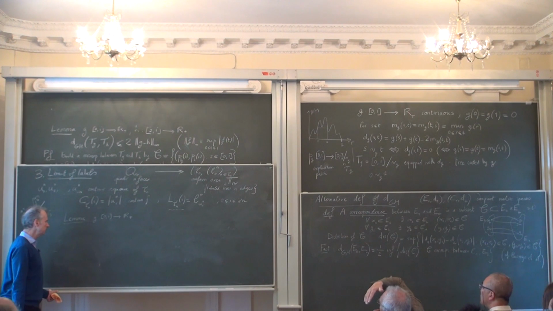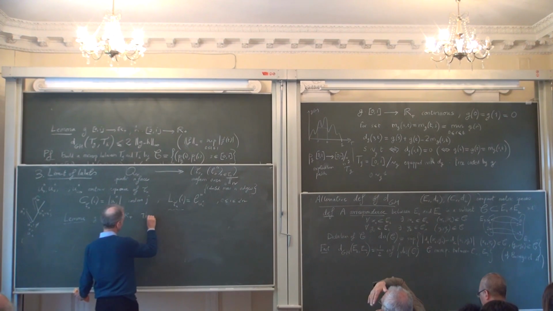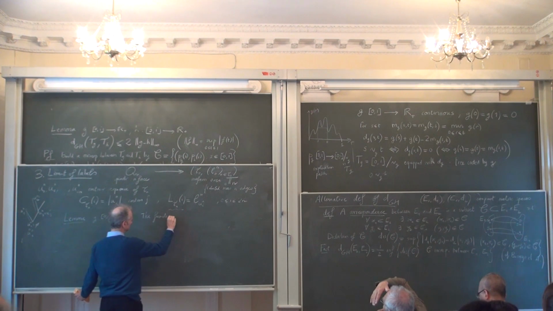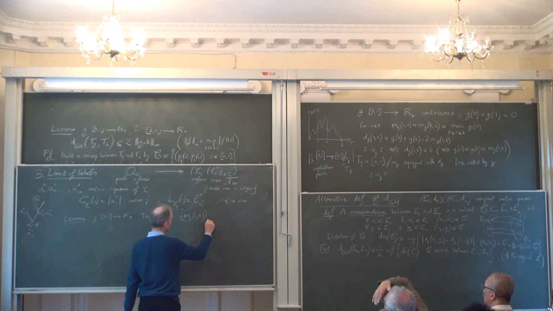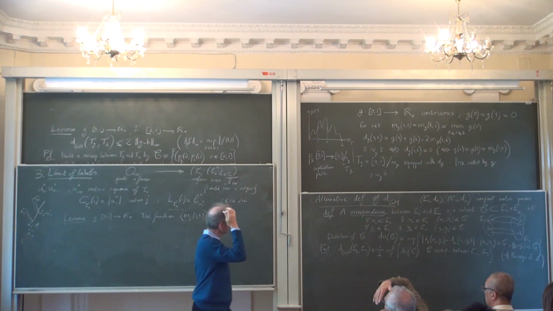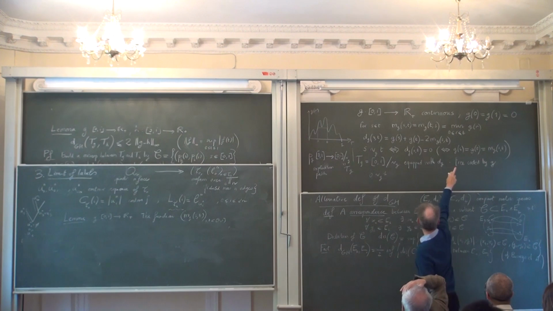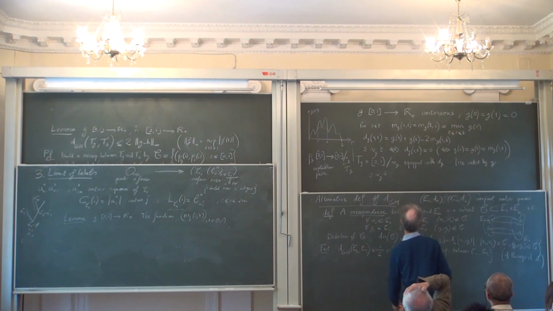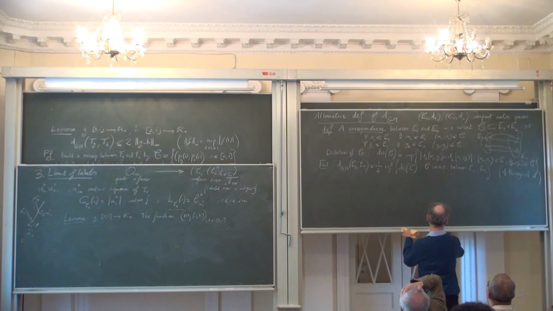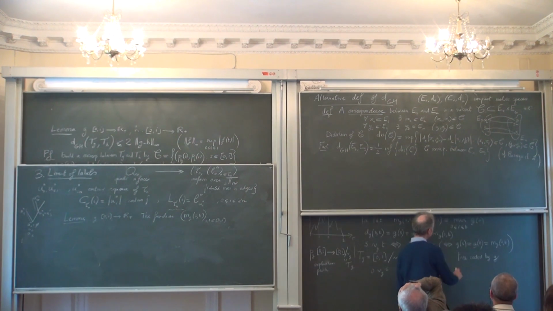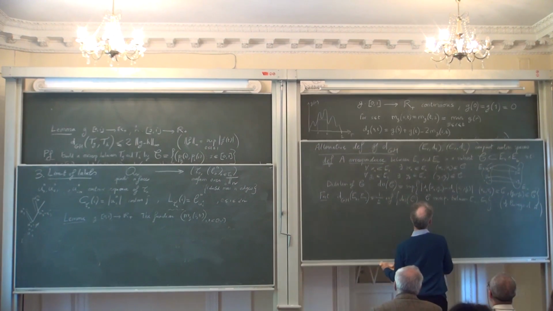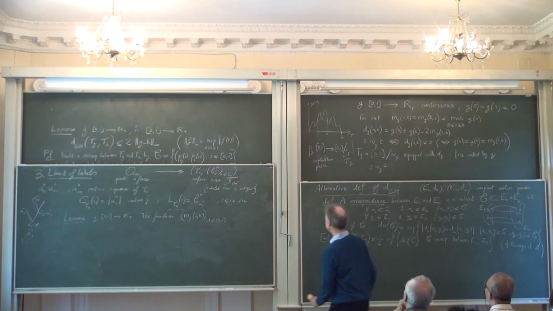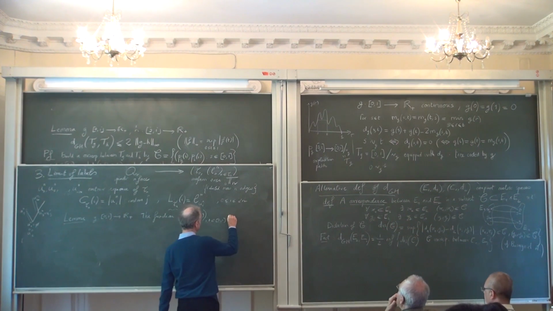And this lemma says that the function m_g(s,t), which is defined there as the minimum of g between s and t... Oh, there is a mistake there. No, this is s, of course. Excuse me for this.